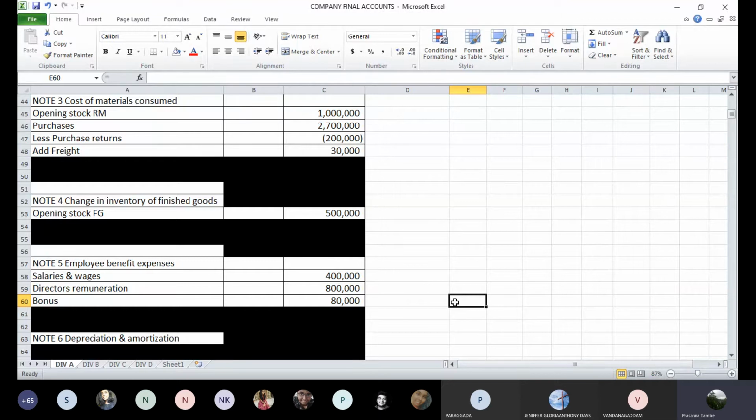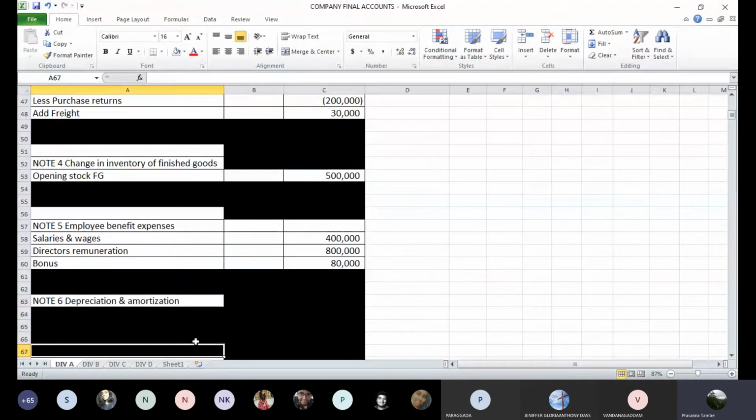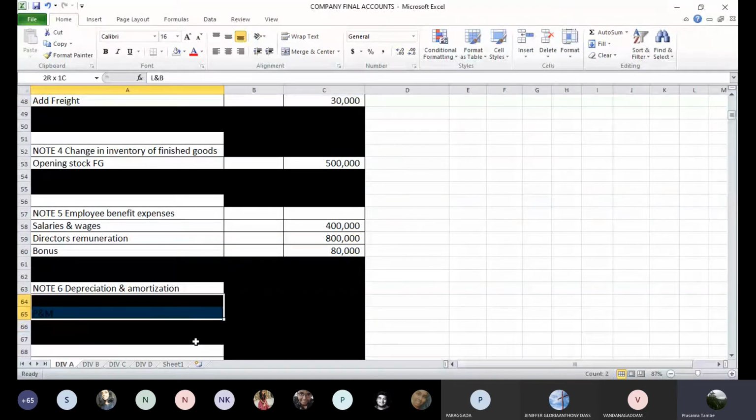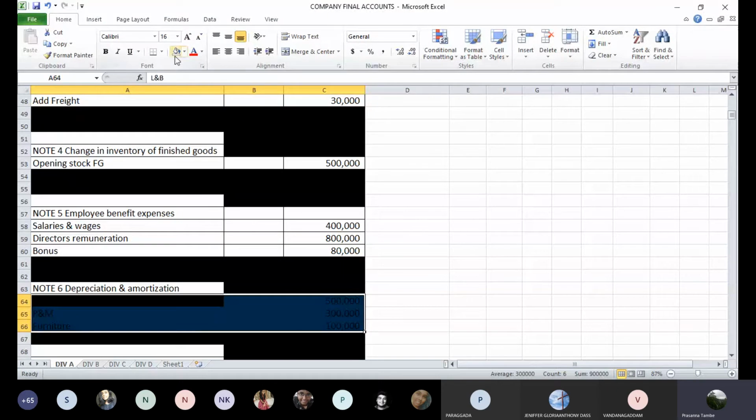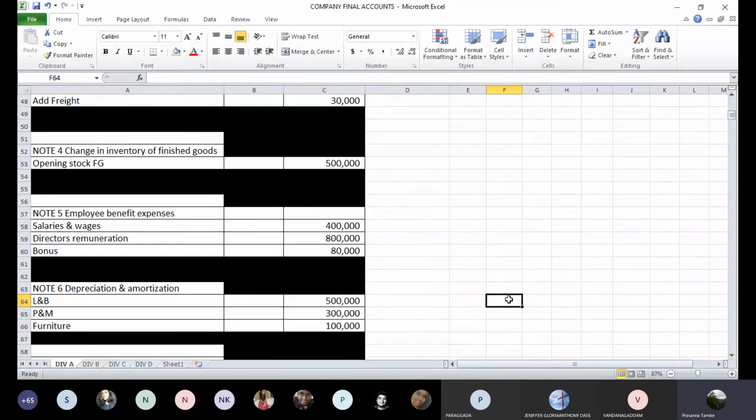Yes, sir. Everybody has finished, no? Okay. Next is depreciation. Now depreciation is on 3 assets: land and building 5 lakhs, machinery is 3 lakhs, and furniture is 1 lakh rupees. So under the note for depreciation and amortization, we will be showing these 3 items. So depreciation on 3 items: land and building is 5 lakhs, machinery is 3 lakhs, and furniture is 1 lakh rupees. So all of them will come under the head depreciation and amortization.